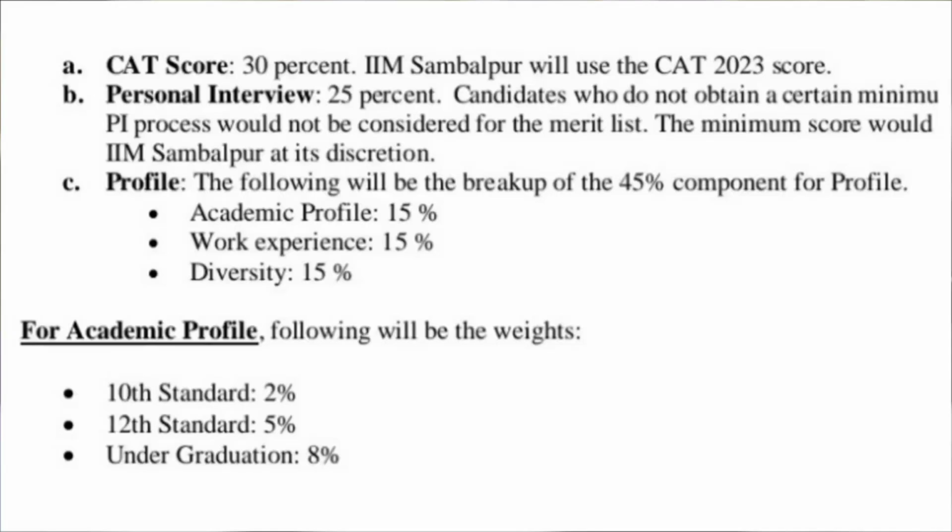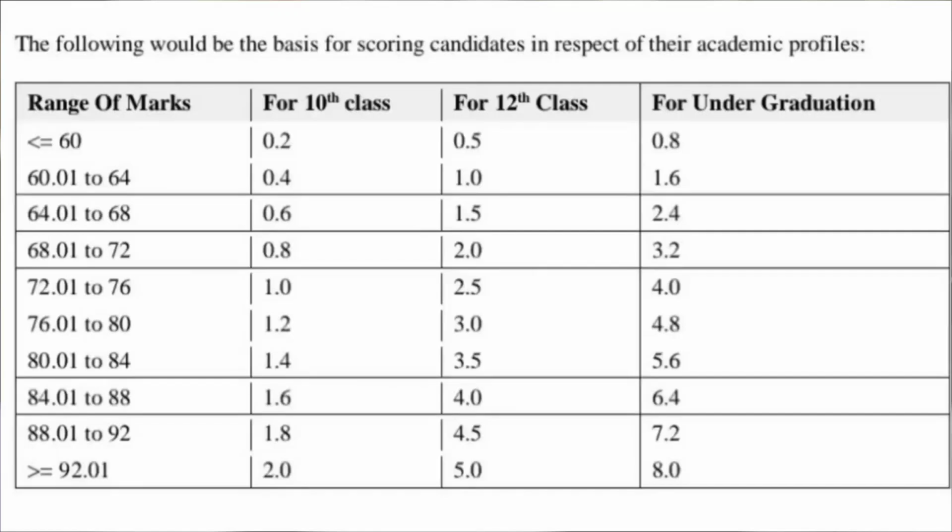If we consider the calculation of marks for class 10, then if your percentage is 60 or below, there are 0.2 points. If it is between 60 to 64%, there are 0.4 points. If it is between 64 to 68%, there are 0.6 points. If it is between 68 to 72%, there are 0.8 points.